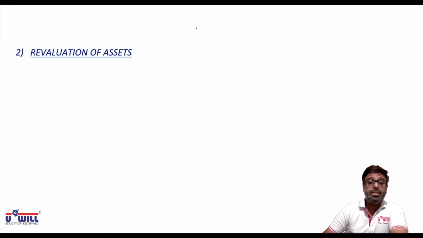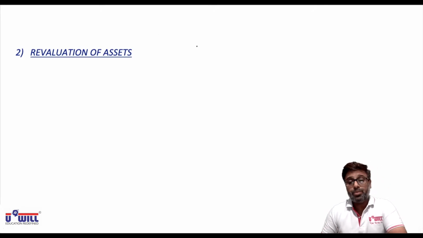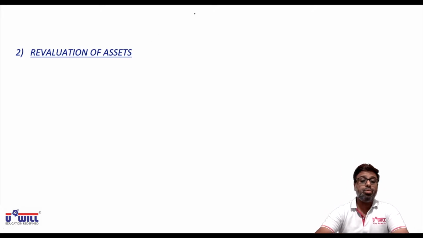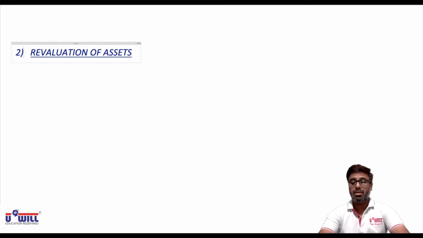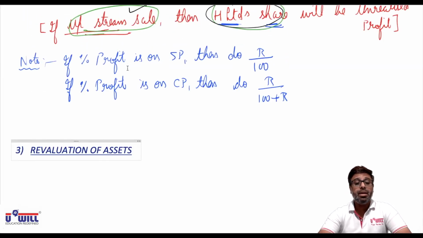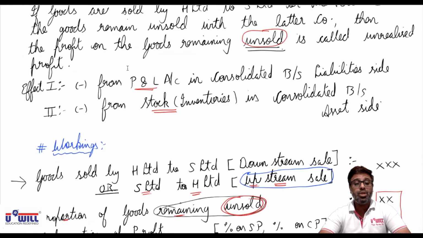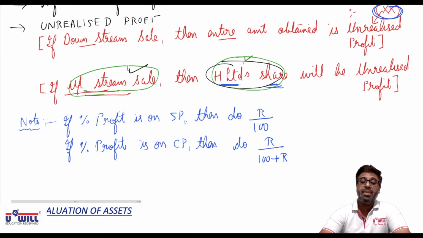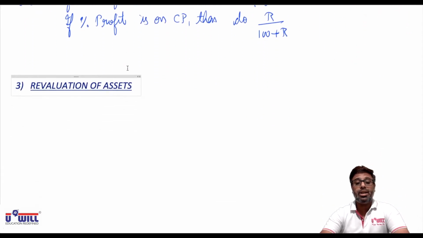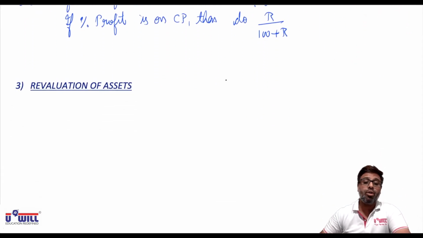Hello everyone. Now we have done two adjustments so far, that is intercompany adjustment and unrealized profit. Two adjustments we have done in detail. Now we take up the third point, that is revaluation of assets.